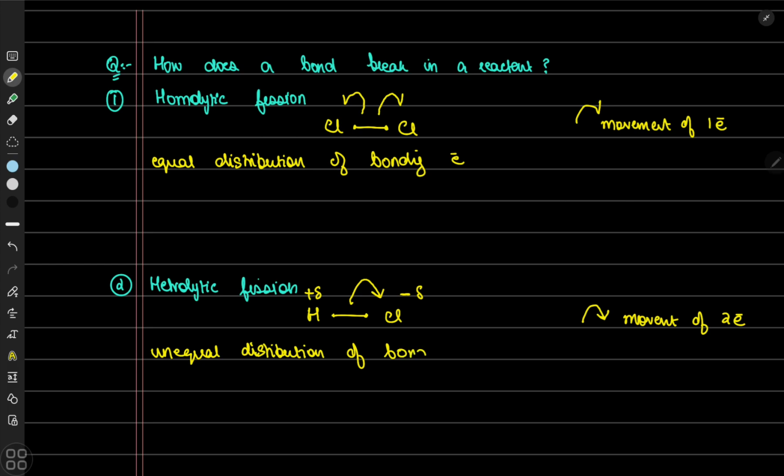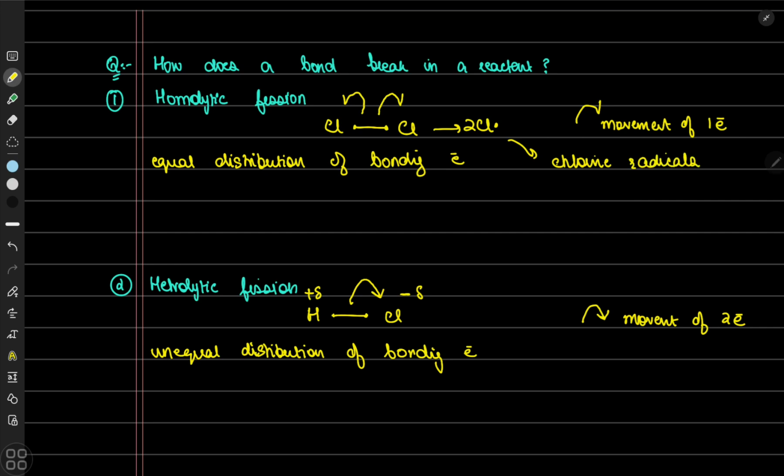As simple as that. Now, here's the thing. When there's equal distribution of bonding electrons, the resultant will be two chlorine atoms, or two chlorine radicals. What are radicals?